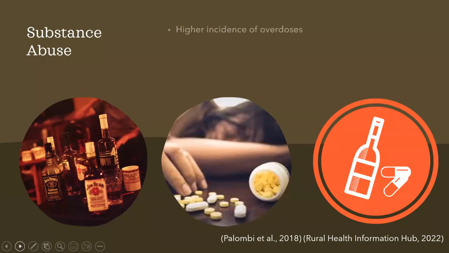Substance abuse. Opioid and substance misuse is more prevalent in rural areas than urban areas. There's a higher incidence of opioid-related deaths in rural areas. This may be related to decreased access to emergency medical help. The ratio of non-medical opioid users to medical opioid users was higher in rural areas than urban areas.